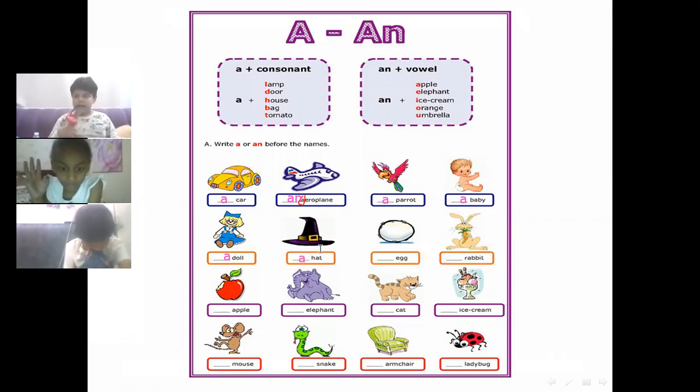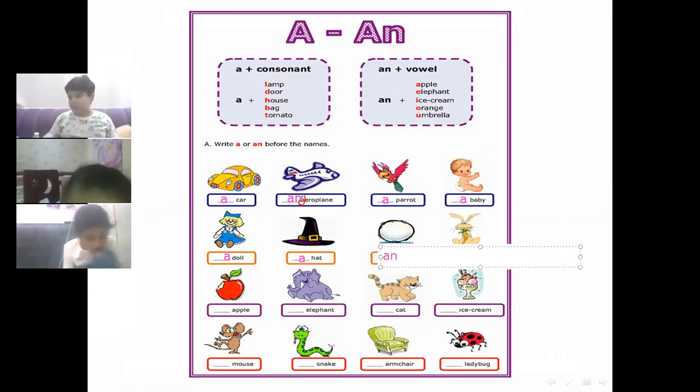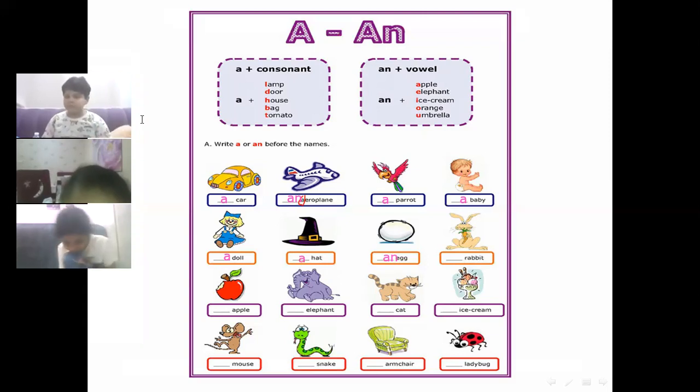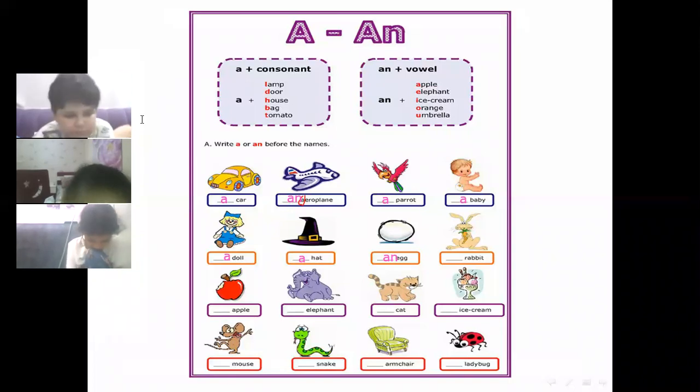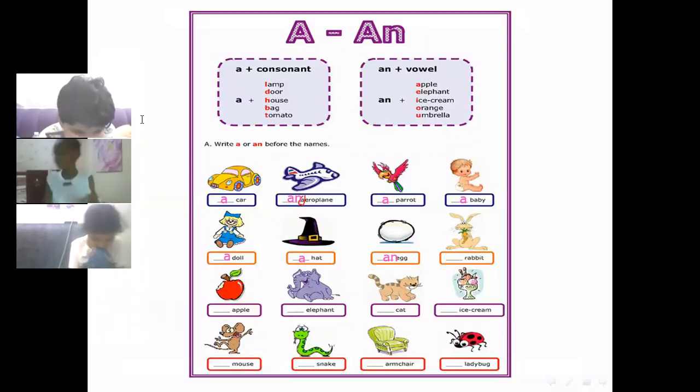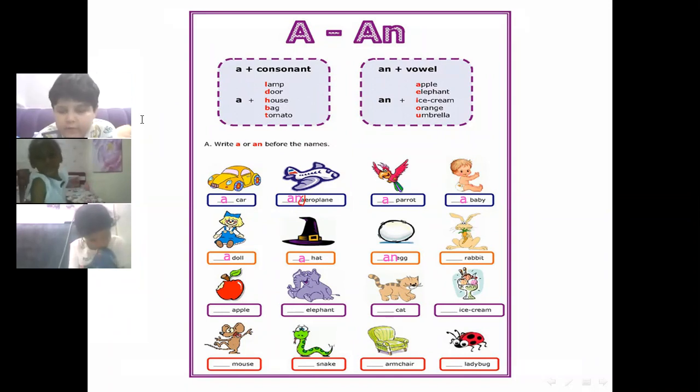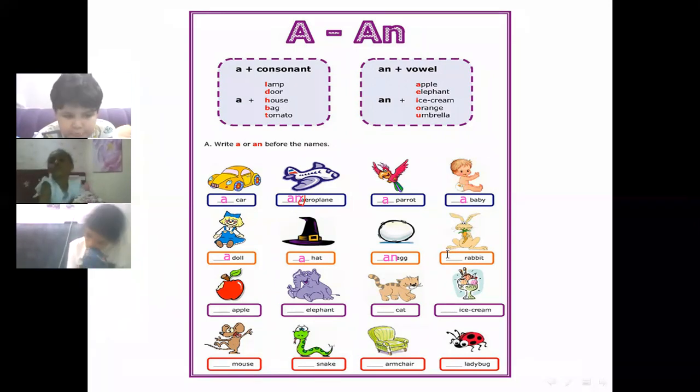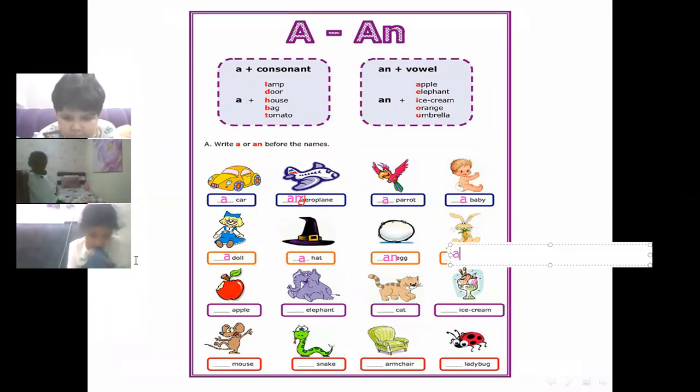Yes, Judy, egg, A or N? An egg, because the E is a vowel. Rabbit, A or N? The R is a consonant, so a rabbit.